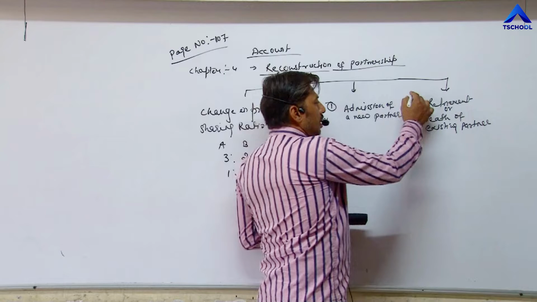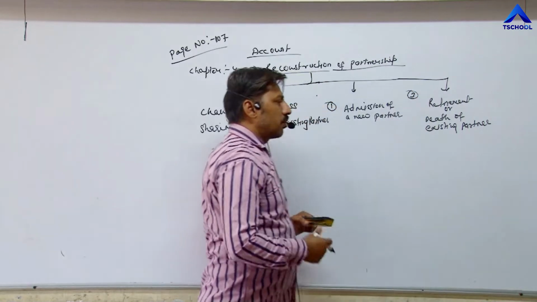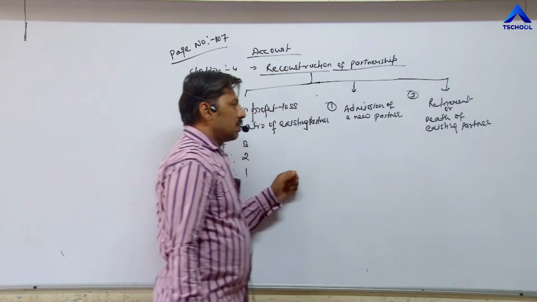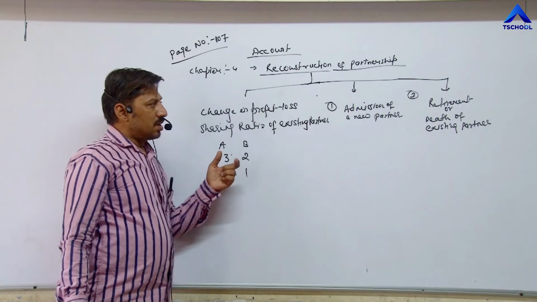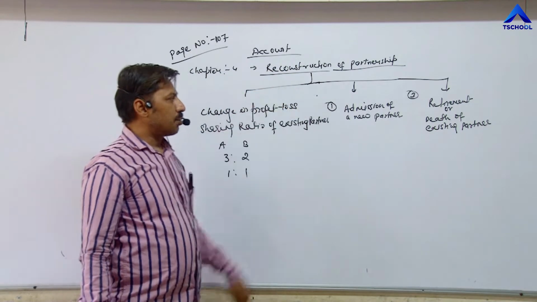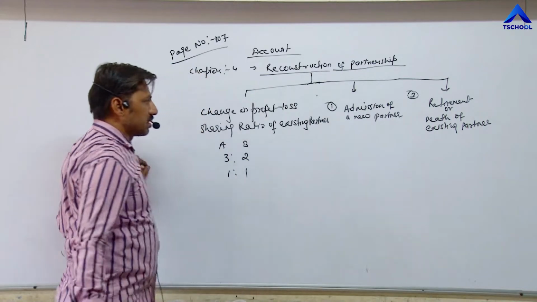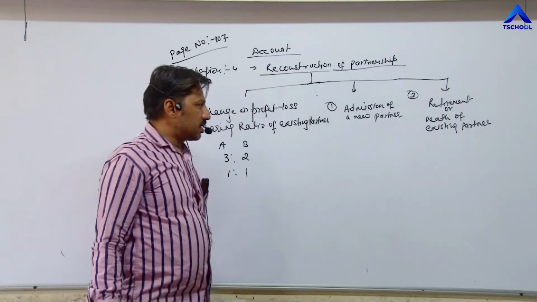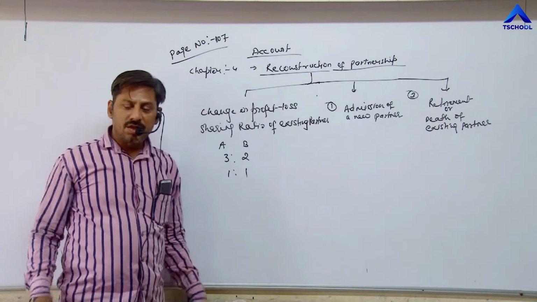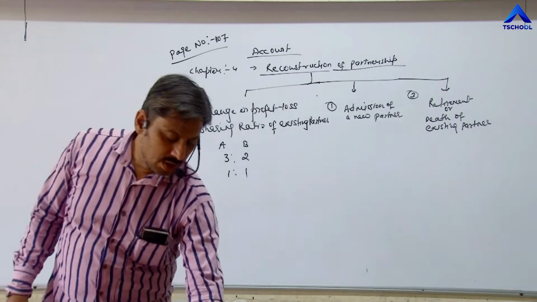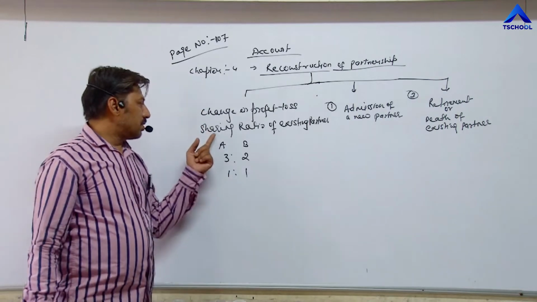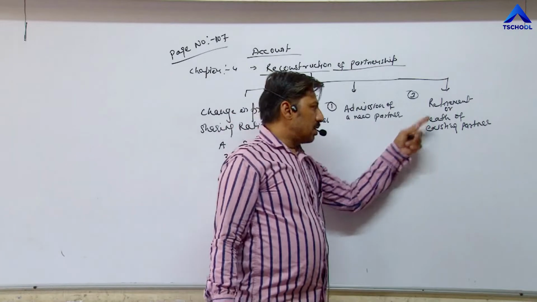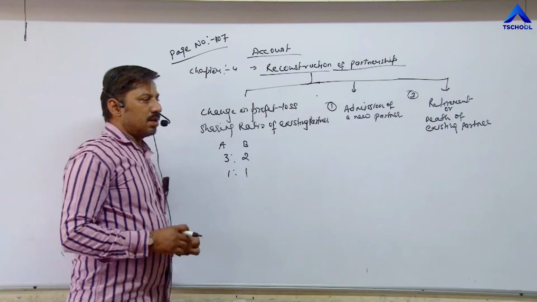Similarly, third reason, if any partner retires from the existing partnership firm, or if any partner dies, then also there is a need to change the terms and conditions. That is called reconstruction of partnership. So these are the three reasons. Once again, reconstruction of partnership means change in terms and conditions, and the reasons are change in profit loss sharing ratio of existing partners, admission of a new partner, and retirement or death of an existing partner.